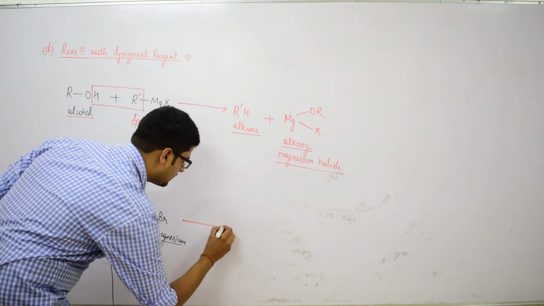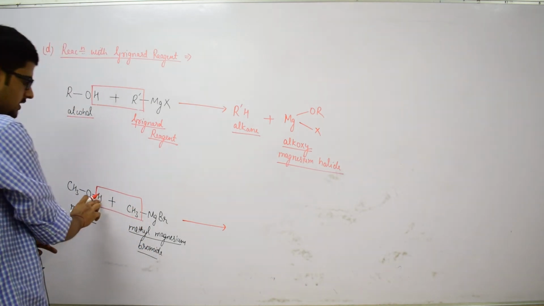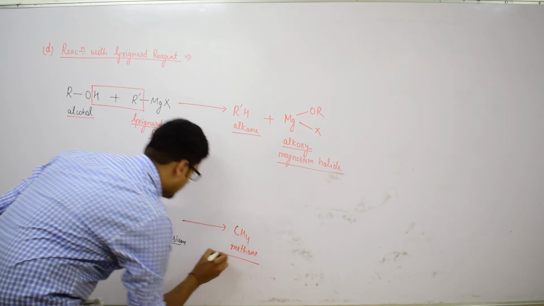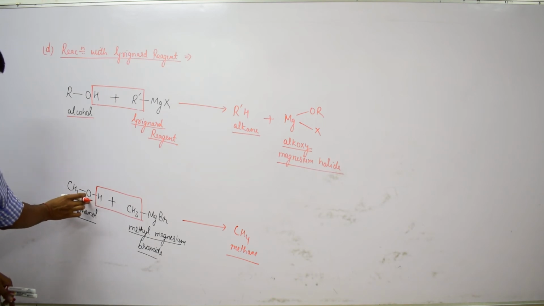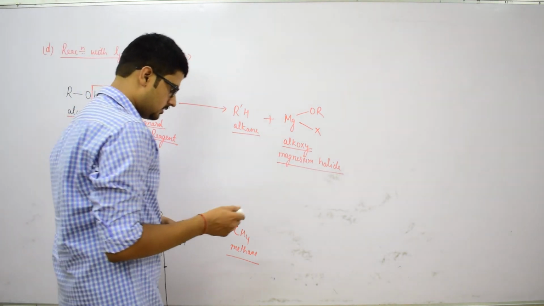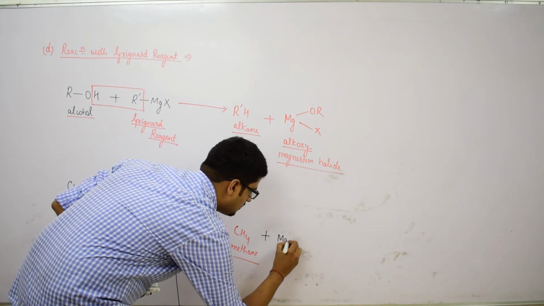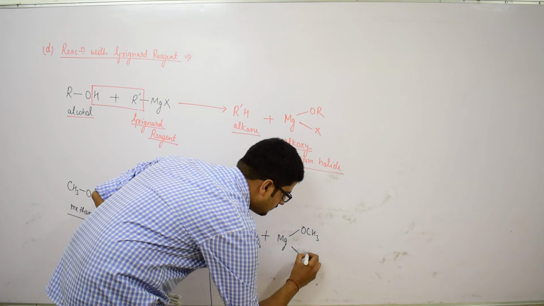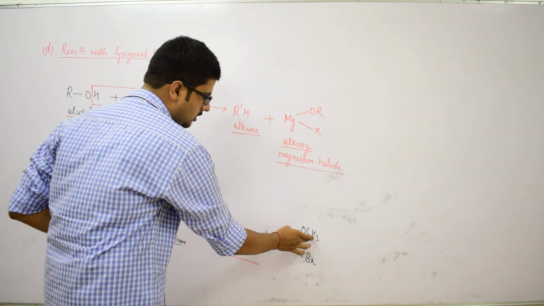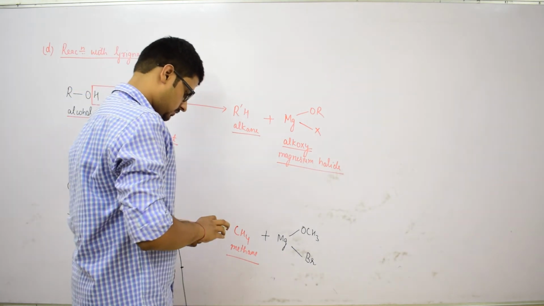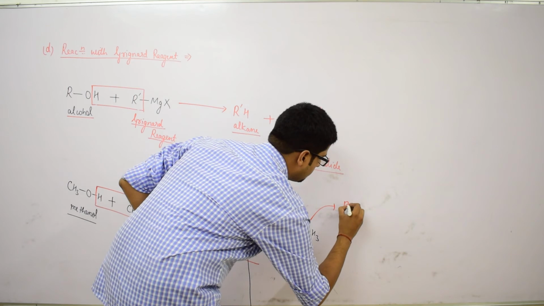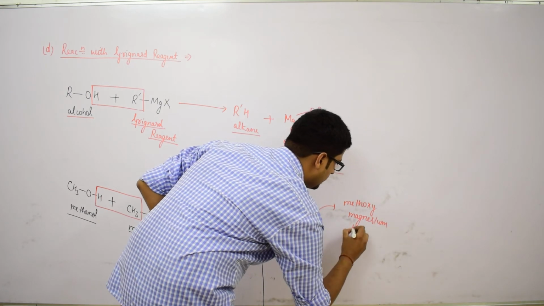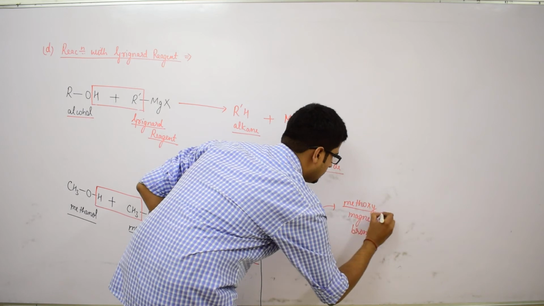This CH3 combines with this hydrogen atom to form CH4, which is an alkane called methane, plus MgOCH3Br, with the magnesium atom attached to the methoxy group and the bromine. Its IUPAC name would be methoxy magnesium bromide.